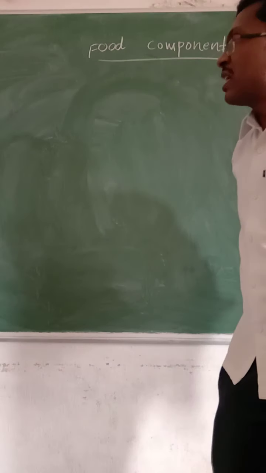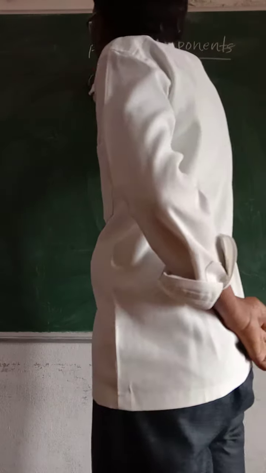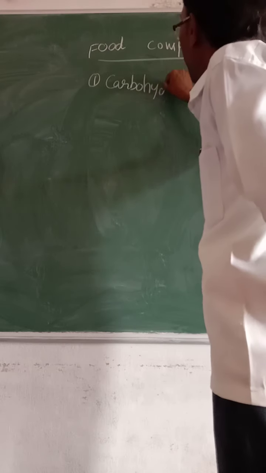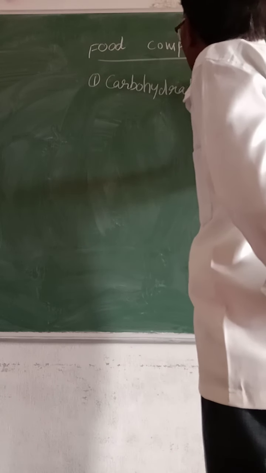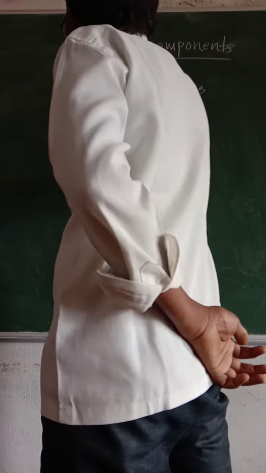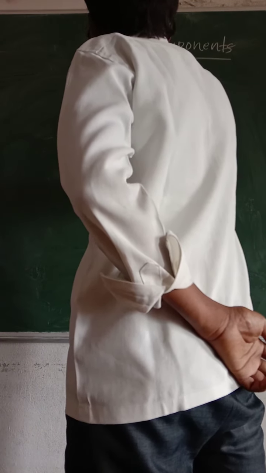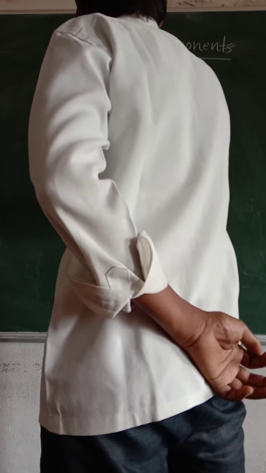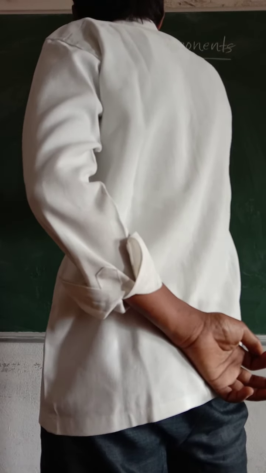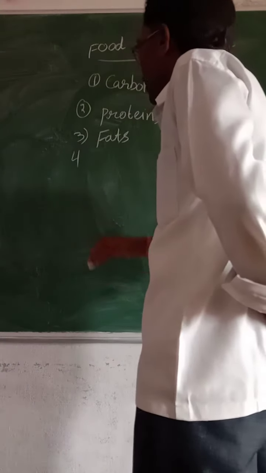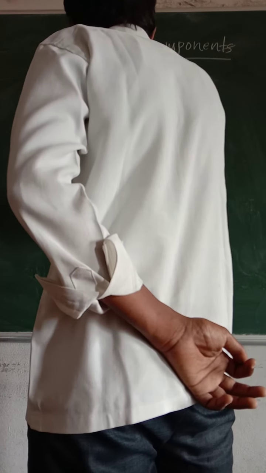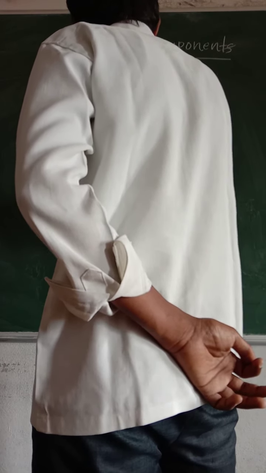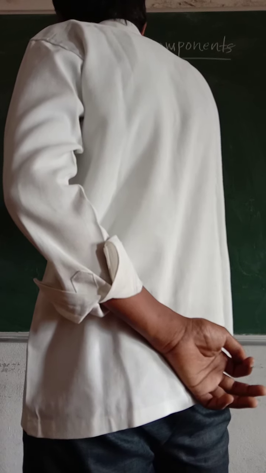Let me tell you about them one by one. First one, carbohydrates. Second one is proteins. Third one is fats. Fourth one is vitamins. Fifth one is minerals.